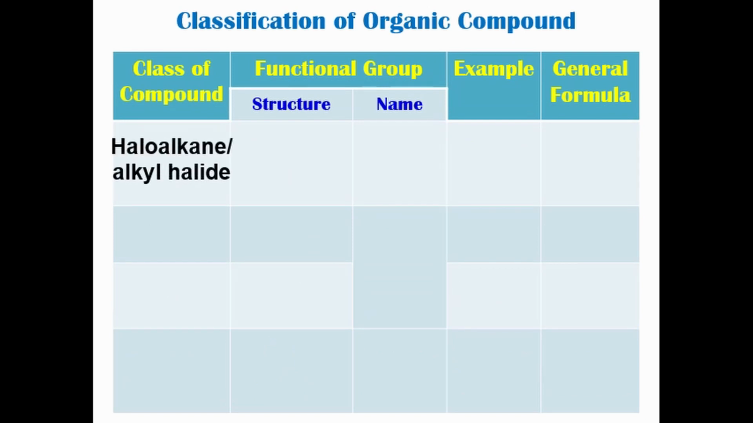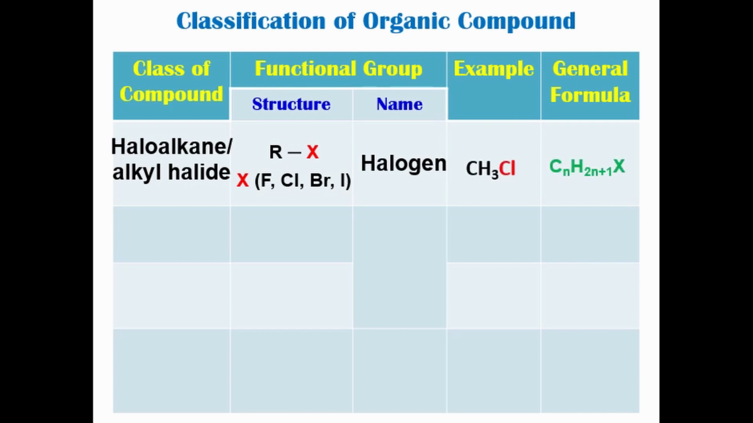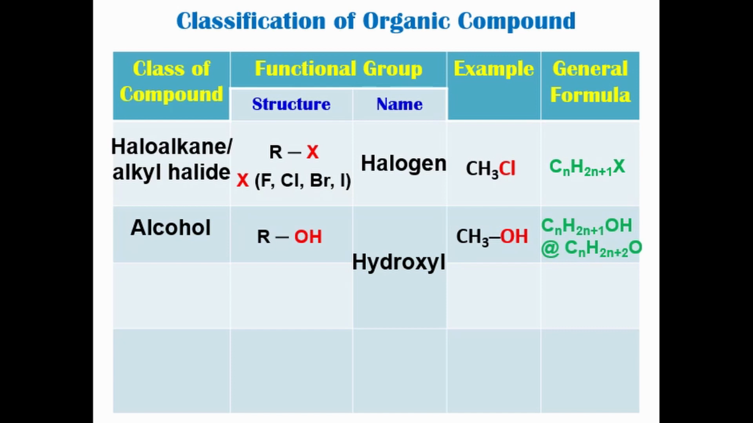Class of haloalkane or alkyl halide. Haloalkane forms when an alkyl group R is bonded to the functional group X, or halogen group. It has the general formula of CnH2n+1X. Then, the class of alcohol forms when an alkyl group R is bonded to the OH functional group, or we call it the hydroxyl group, with its general formula of CnH2n+1OH or CnH2n+2O.